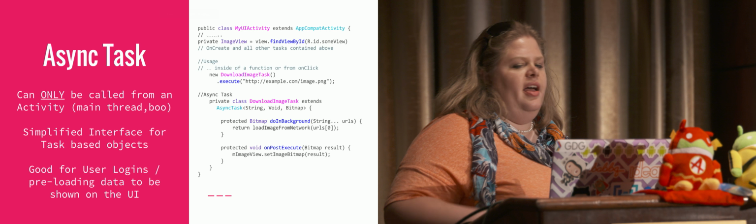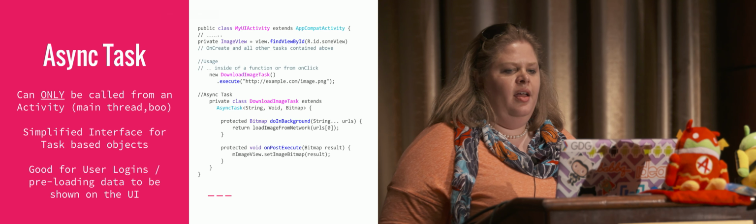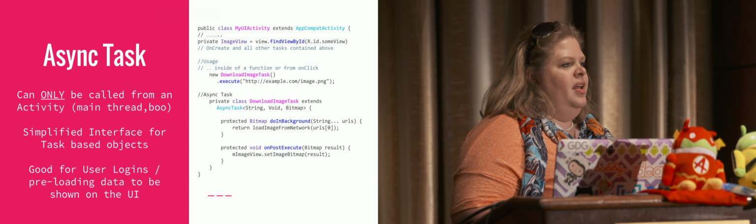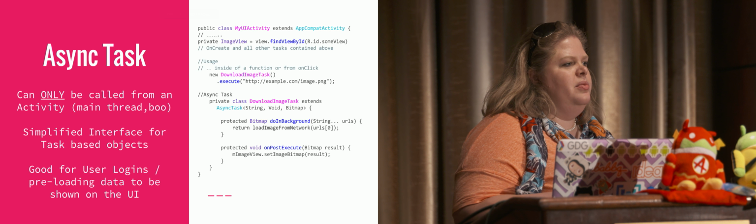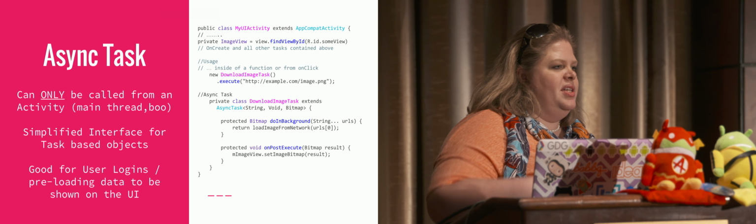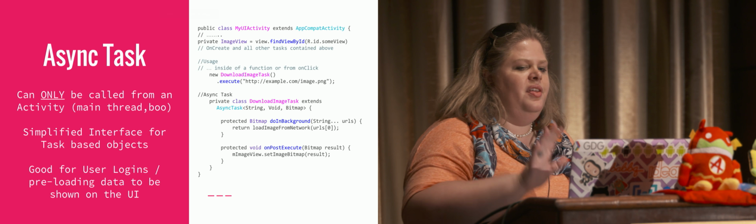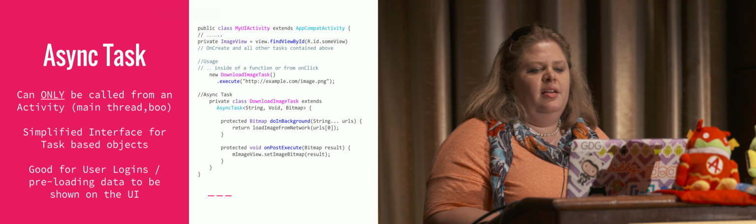So let's assume that I've made a new activity, and what I want it to do is actually load an image into an image view. But I still want the user to be able to scroll up and down while I'm loading that task. So what would be a good thing for me to use is Async Task.